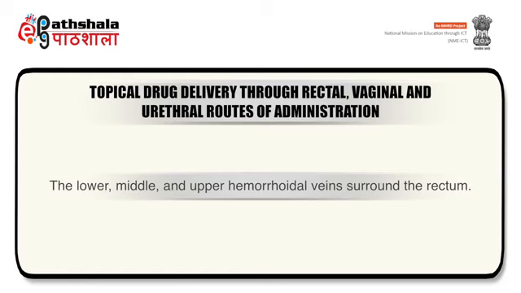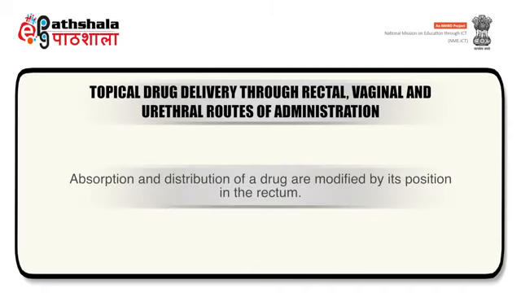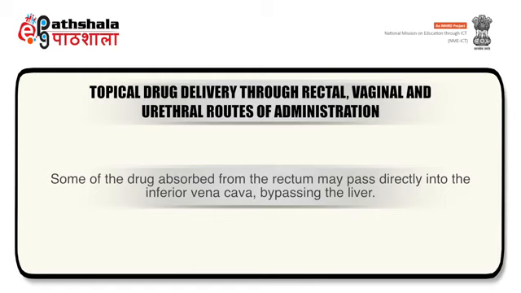The lower, middle and upper hemorrhoidal veins surround the rectum. Only the upper vein conveys blood into the portal system. Therefore, drugs absorbed into the lower and middle hemorrhoidal veins will bypass the liver. Absorption and distribution of a drug are modified by its position in the rectum. Some of the drugs absorbed from the rectum may pass directly into the inferior vena cava, bypassing the liver.